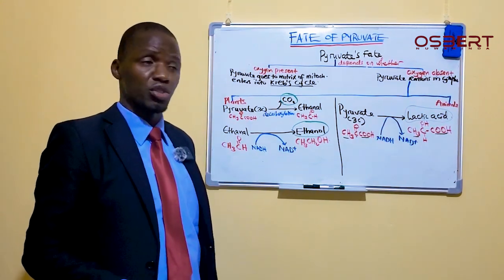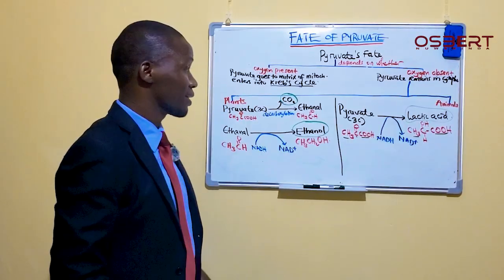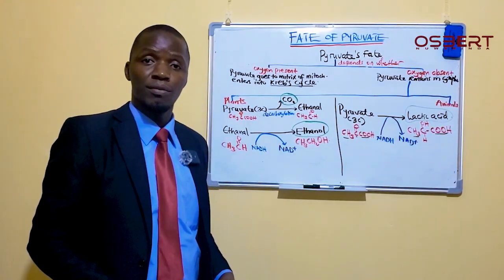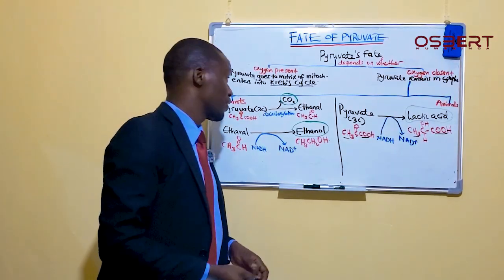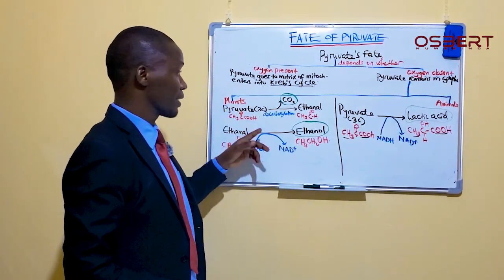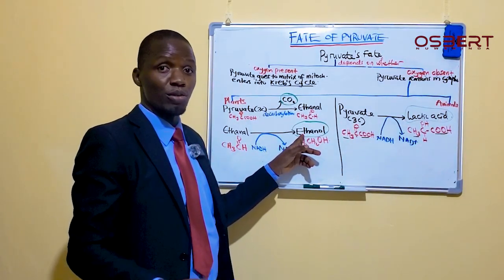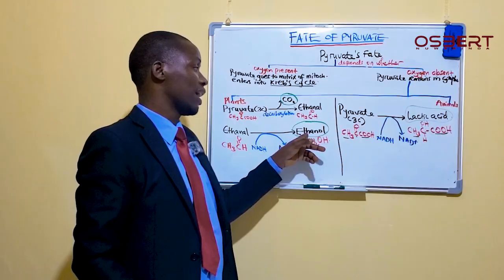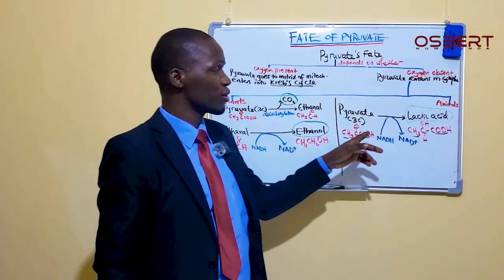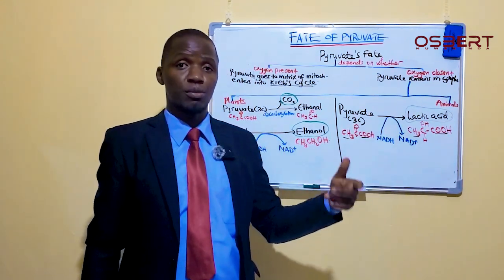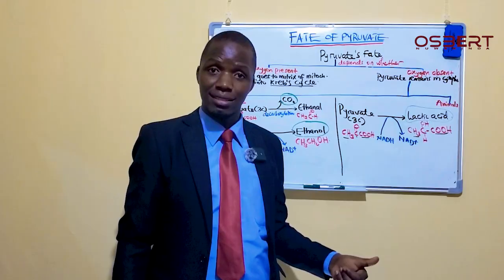But apart from that difference, during anaerobic respiration the products are different. For aerobic, we have carbon dioxide, water, and of course energy. But in this case, if it is plants, the products are carbon dioxide and ethanol. These are the products of anaerobic respiration. When it comes to animals, anaerobic respiration can result in the formation of lactic acid.